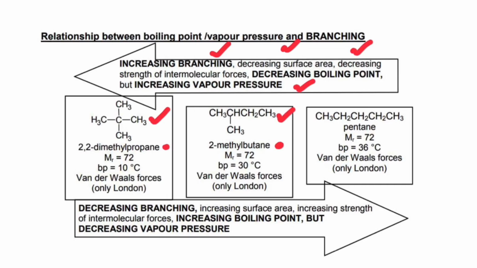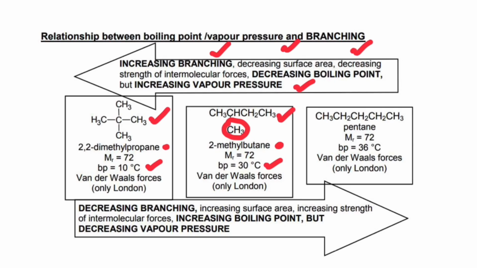Now let's take a look at the boiling point. The boiling point of 2,2-dimethylpropane is 10 degrees Celsius, while that of 2-methylbutane is 30 degrees Celsius. So you can see, as the branching decreases, the intermolecular forces increase, right? Because 2-methylbutane is less branched. We only have one branch. It is less branched, and it has stronger intermolecular forces and higher boiling point as a consequence.